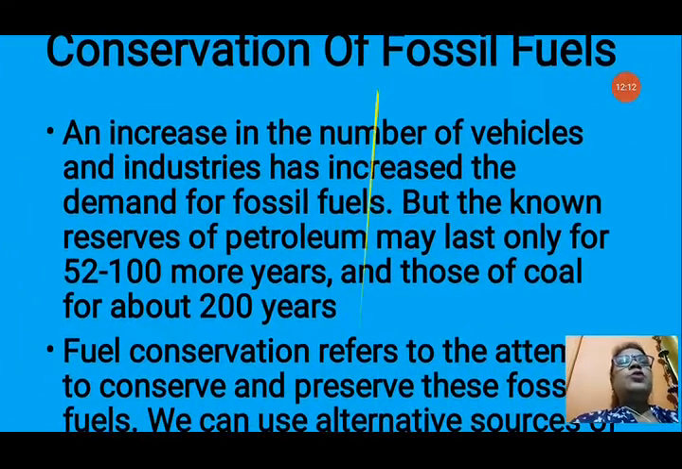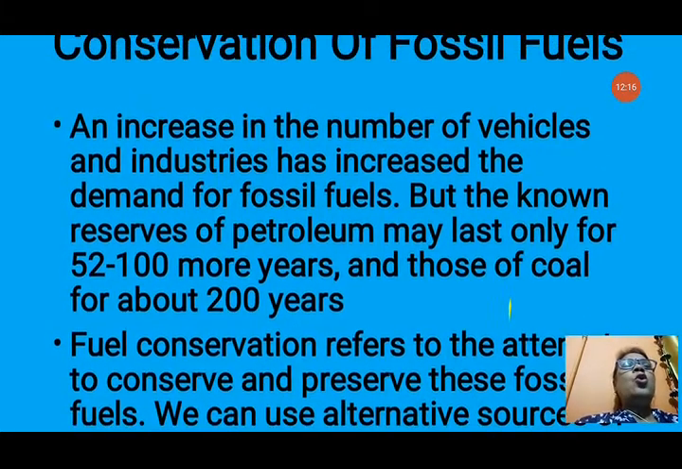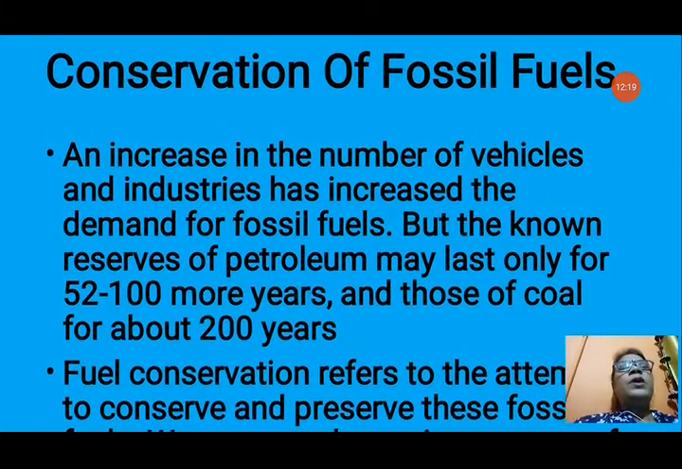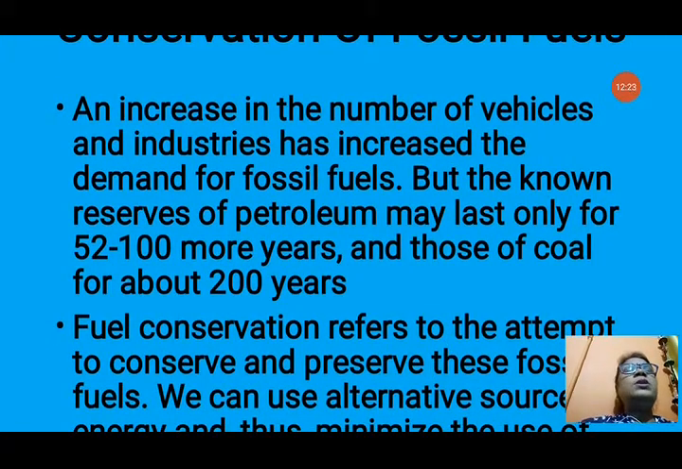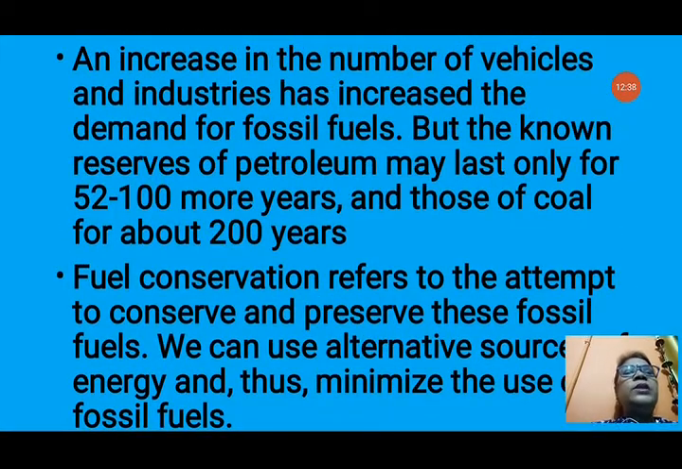Conservation of fossil fuels. The number one important point is that we should conserve our fossil fuels. An increase in the number of vehicles and industries has increased the demand for fossil fuels. That means day by day, increasing population and an increased number of vehicles and industries increase the demand for fossil fuels. But the known reserves of petroleum may last only 50 to 200 more years, and those of coal for about 200 years. Fuel conservation refers to the attempt to conserve and preserve these fossil fuels. So it is very important to conserve our fossil fuels.